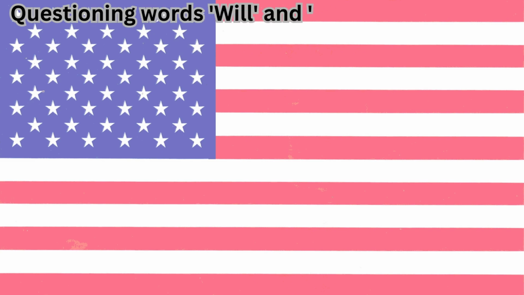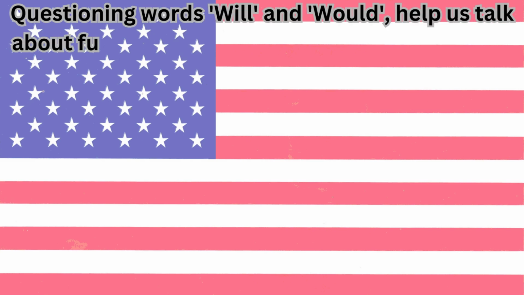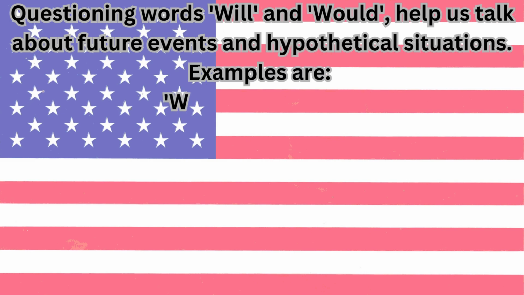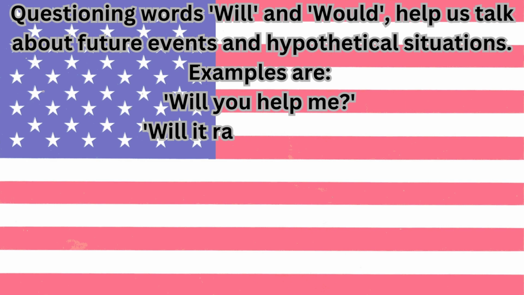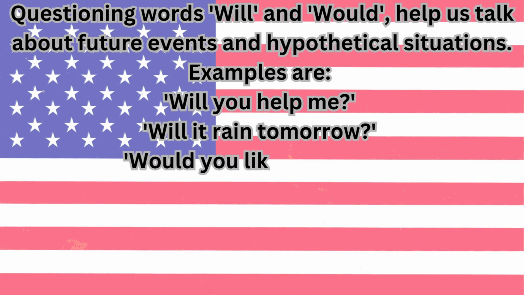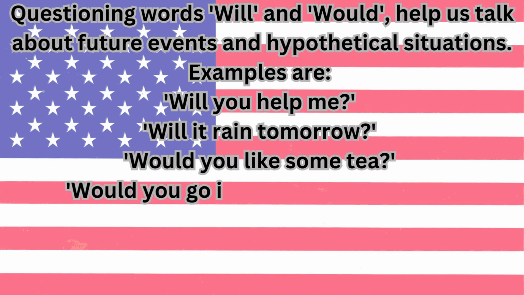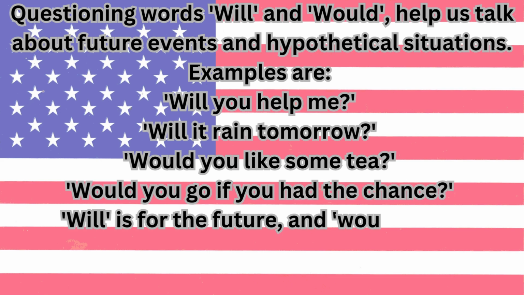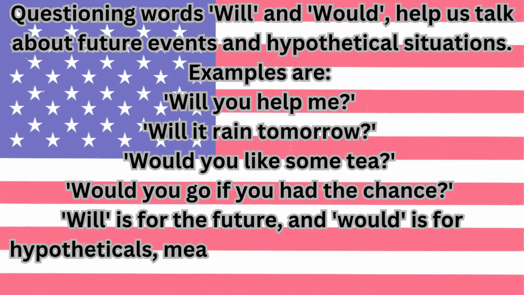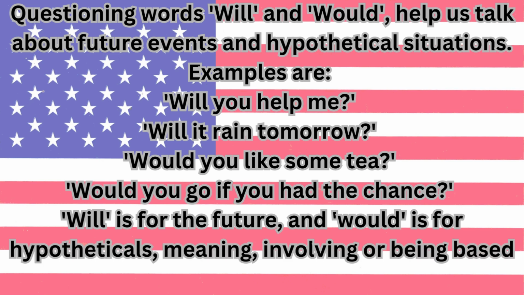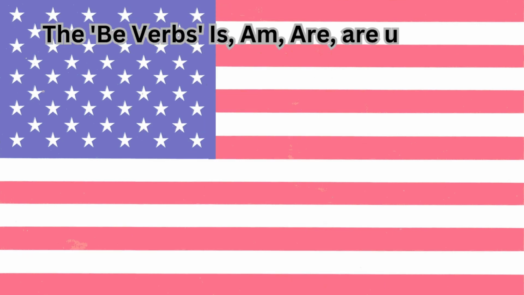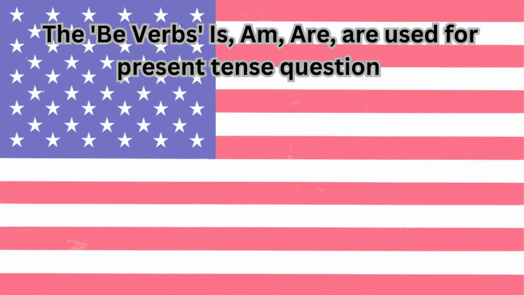Questioning words will and would help us talk about future events and hypothetical situations. Examples are, will you help me? Will it rain tomorrow? Would you like some tea? Would you go if you had the chance? Will is for the future, and would is for hypotheticals, meaning involving or being based on a suggested idea or theory.